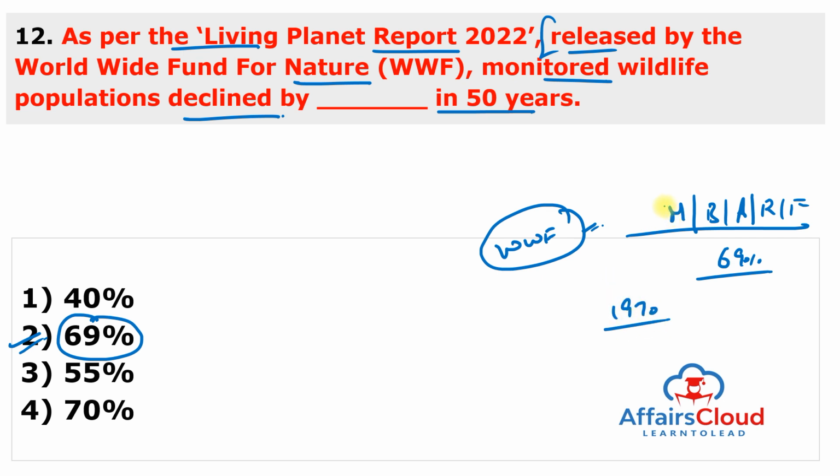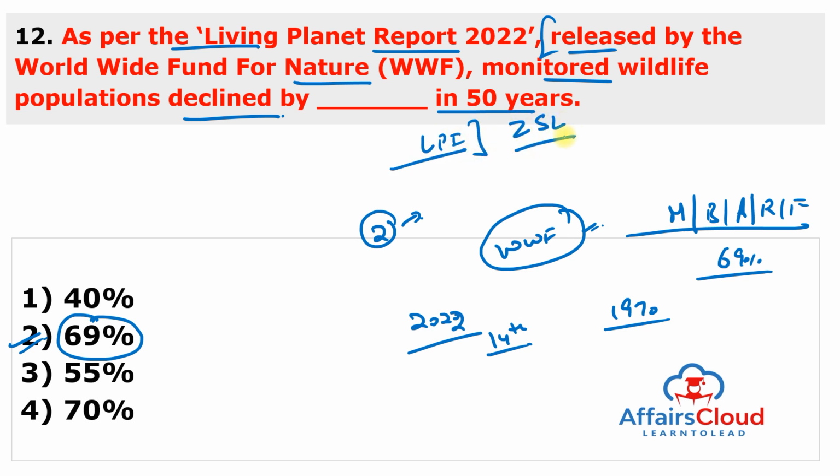The 2022 report is the 14th edition, published every 2 years, and it utilizes a number of indicators including the Living Planet Index provided by the Zoological Society of London, which tracks roughly 32,000 populations of almost 5,000 species worldwide.